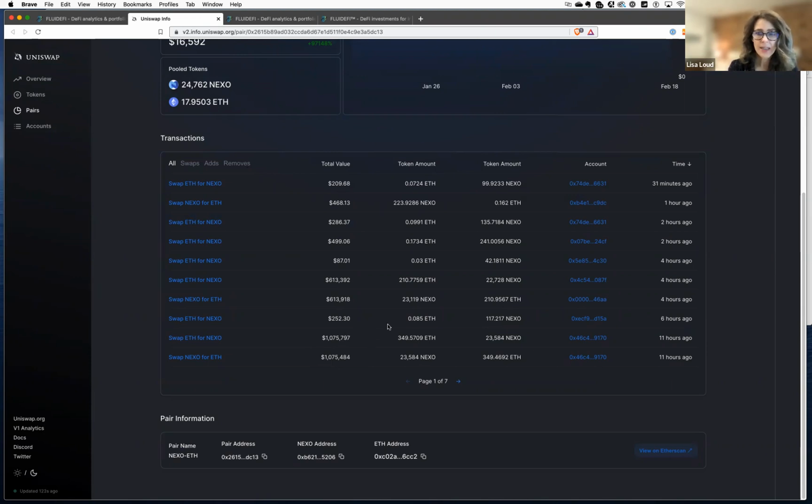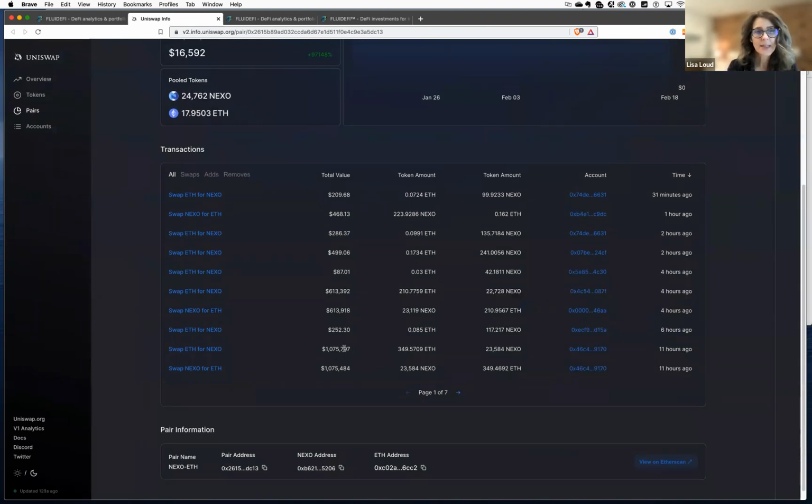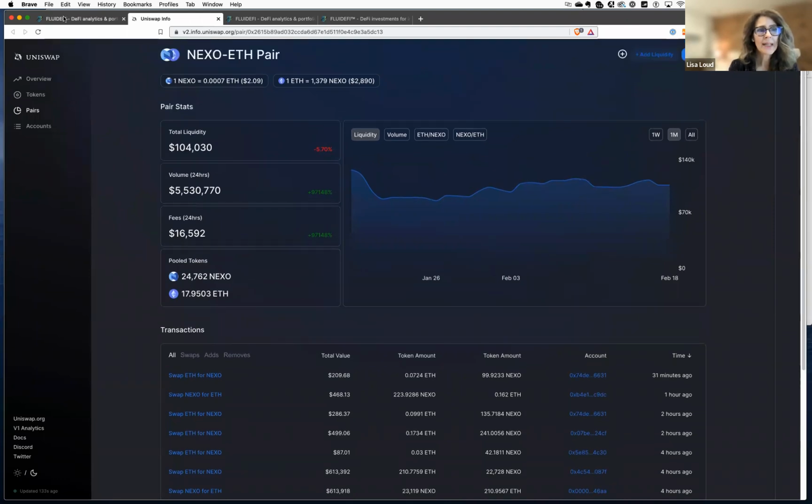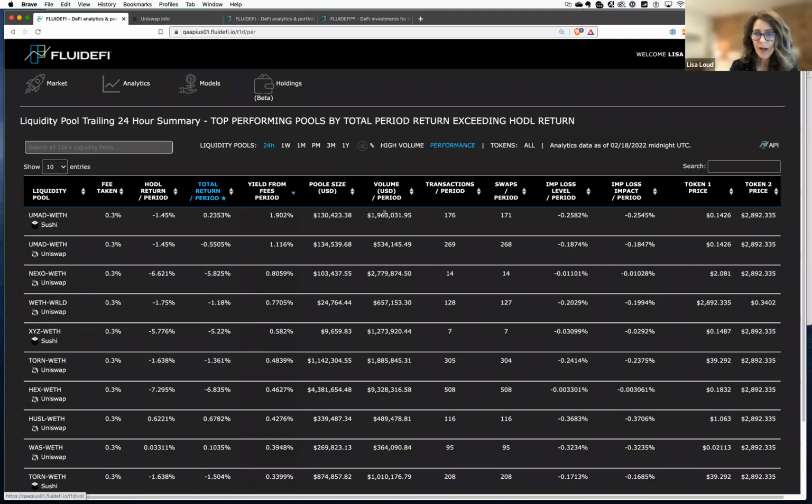And not to get into the technicalities of it, but because this is a small pool, the people who are providing liquidity are not going to see the benefit of that. So there are many factors that are difficult to find in the DeFi world, but we show them in our FLUIDEFI platform. I'm going to show you a couple more things on this dashboard.